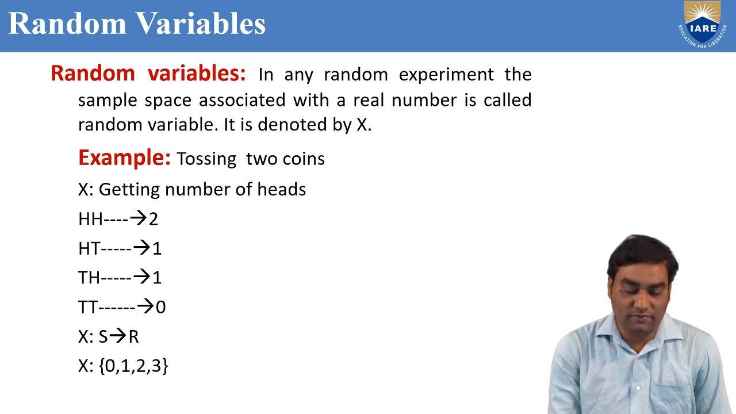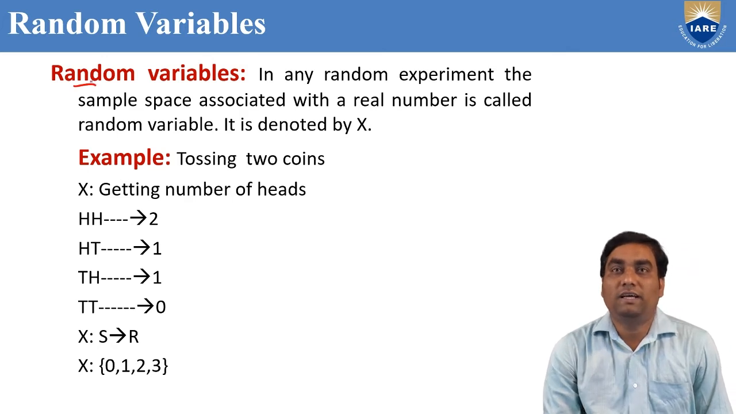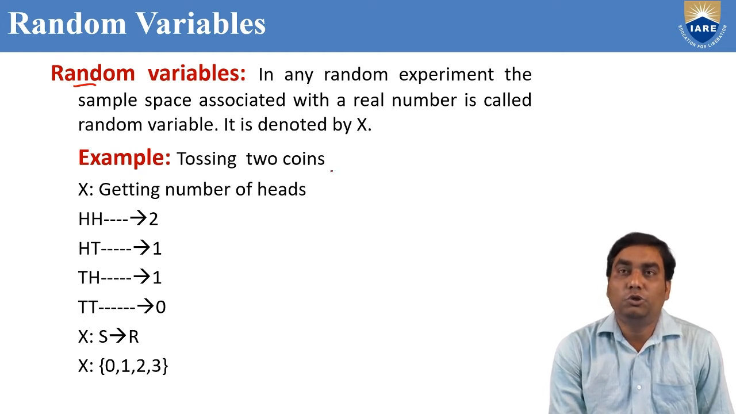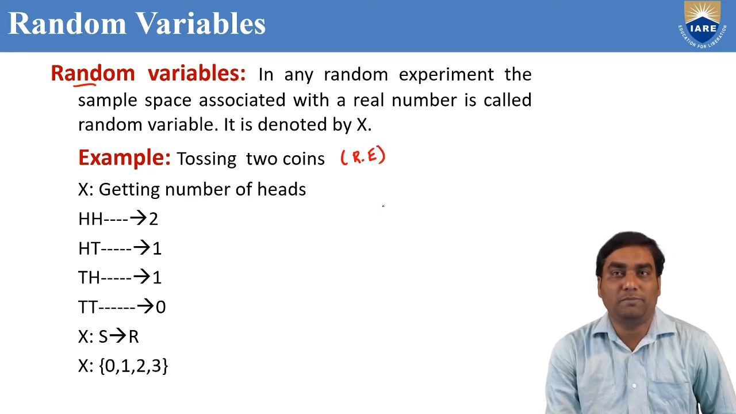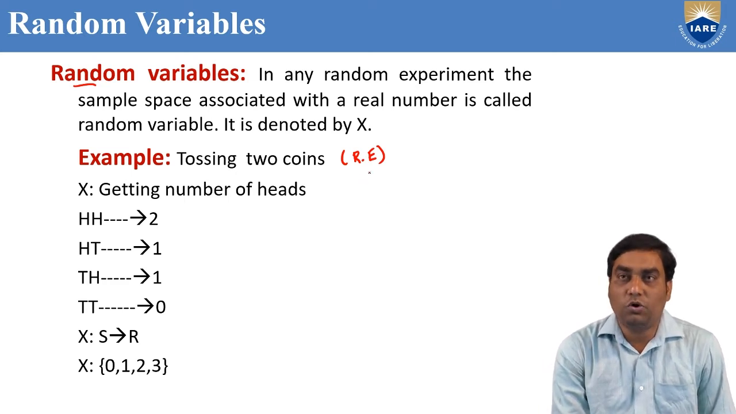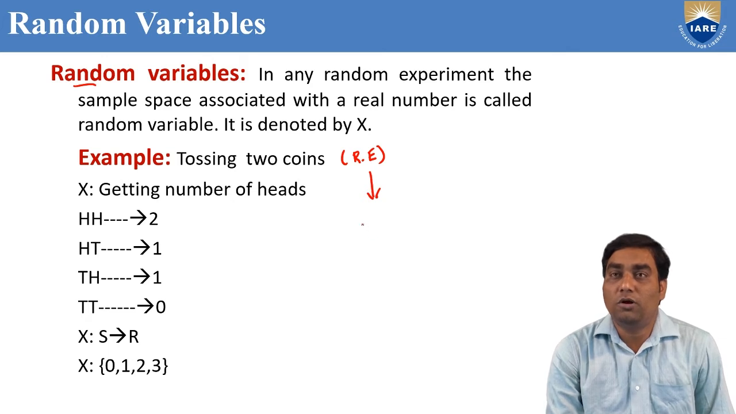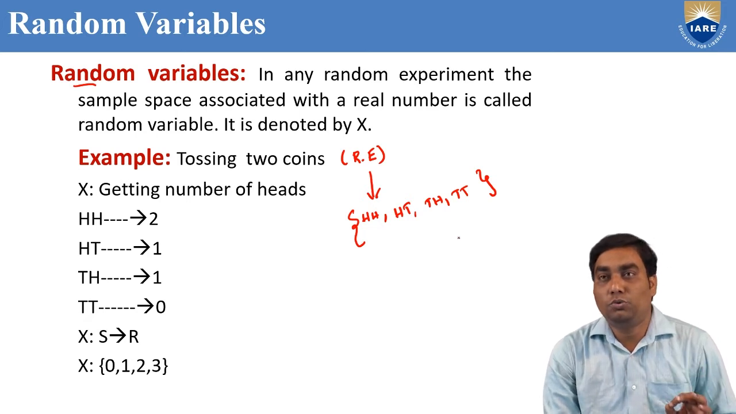So what is the meaning of random variable? I will explain with an example. Suppose we toss two coins. Is it a random experiment or not? Tossing a coin is a random experiment because the result cannot be predicted, whether we toss one coin, two coins, or three coins. So tossing two coins is a random experiment. If we toss two coins, what are the possible outcomes? Either head-head, head-tail, tail-head and tail-tail. These four are the possible outcomes.